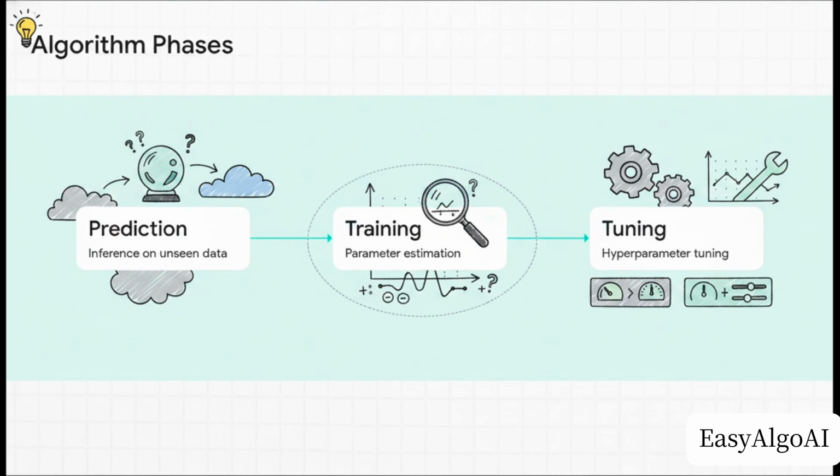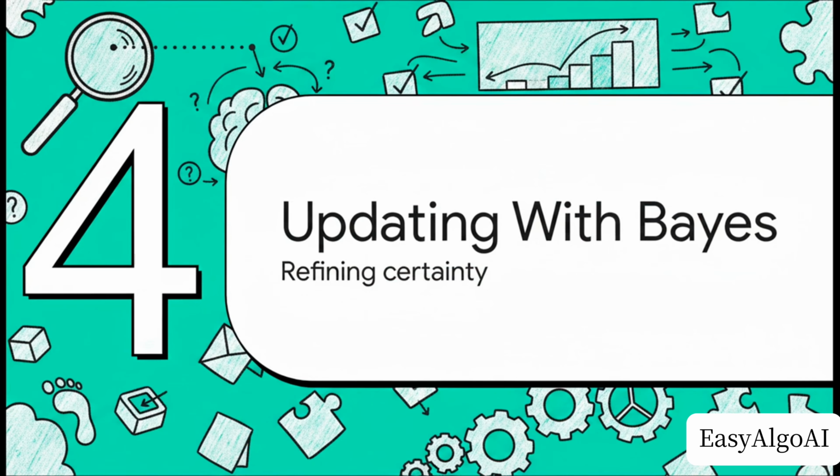To understand how a model actually learns to build this curve, we need to remember the three distinct phases in machine learning: prediction, training, and hyperparameter tuning. It's during that middle phase, the training phase, where our model is busy estimating these crucial parameters of uncertainty. The whole goal of learning is to dial in the model so it performs well on data it hasn't even encountered yet.